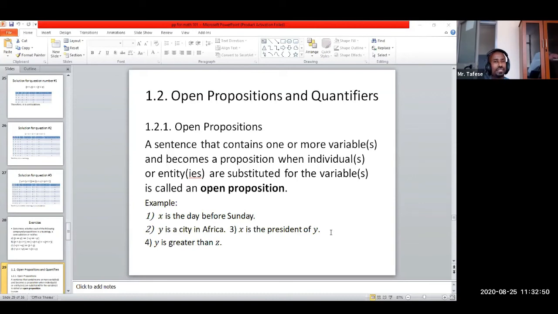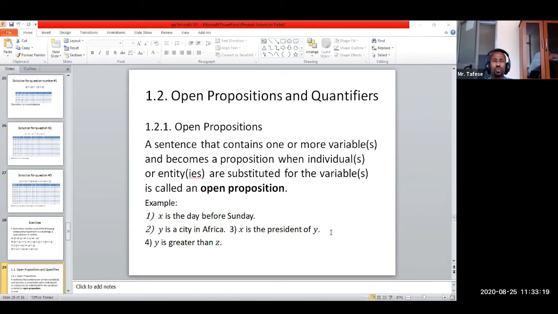For example, the sentence x squared is greater than or equal to 0 for all real numbers. Of course, there is a variable, but this is not an open proposition. Rather, it is a proposition. Why? Because without replacing x with an individual real number, we can decide its truth value.